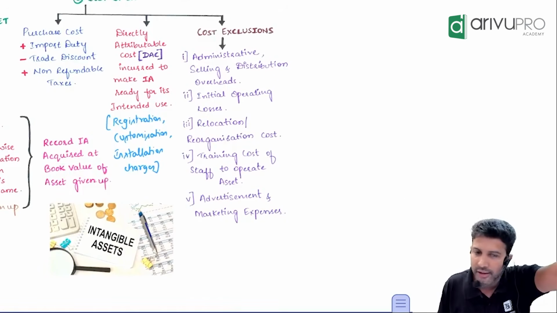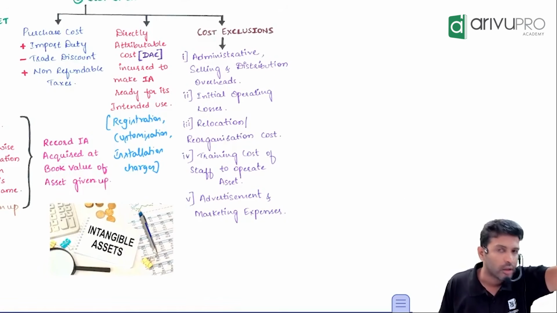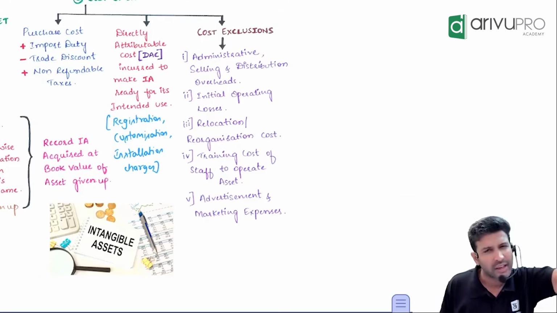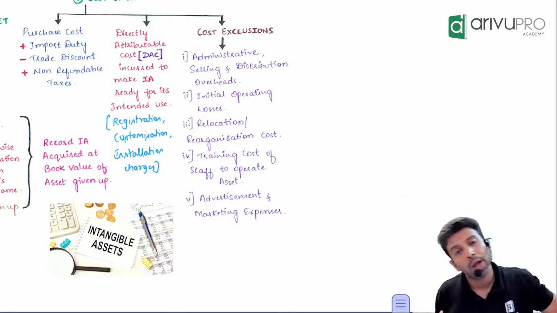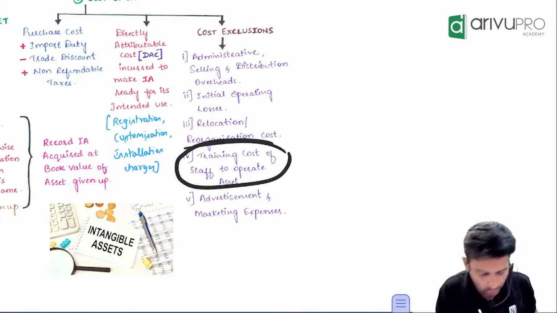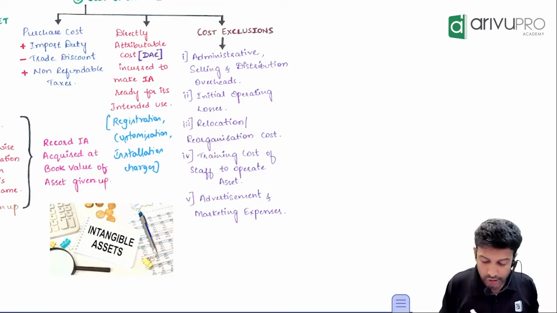General administrative overhead, selling and distribution overhead, refundable taxes, relocation, reorganization costs are usually not included. Any sort of promotional expenditure, and even this one, which could be an important one: training cost. Training cost given to the staff.